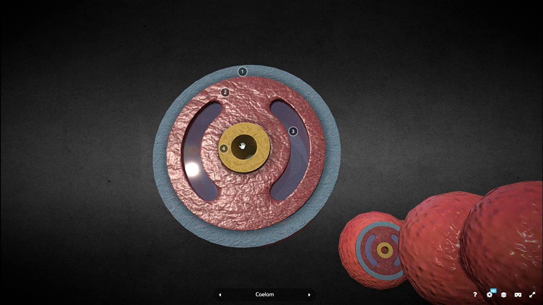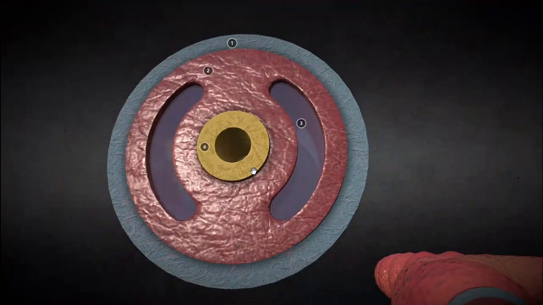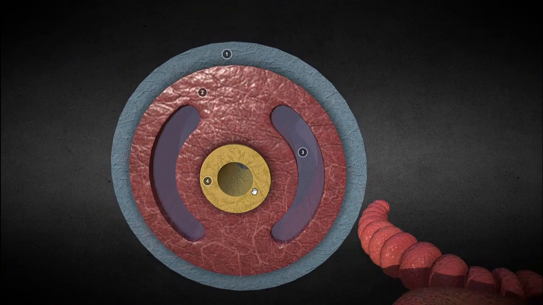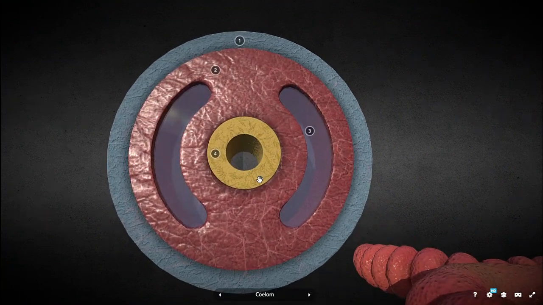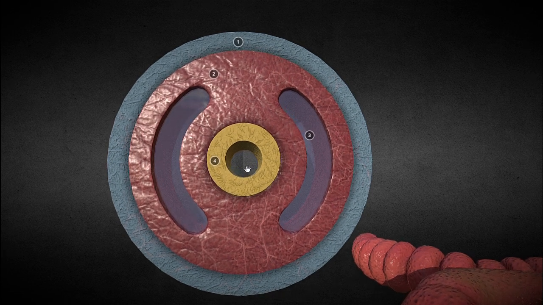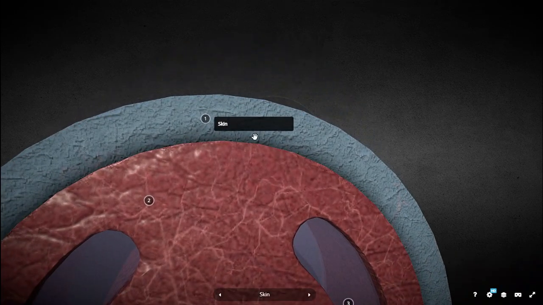So over here if you see the picture in enlarged form class, let me enlarge it more if I can. Okay. So here, this yellow color one, see. Can you see the hole? Through it, your food is going to pass. This is the inner side of your intestine, right? So it is covered by this yellow color which you can see here. That is nothing but your endoderm, right? Outer covering we call it as ectoderm. This blue color one which you can see here, this is your ectoderm, right?